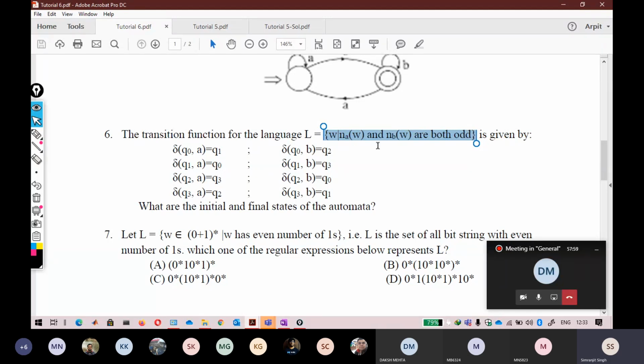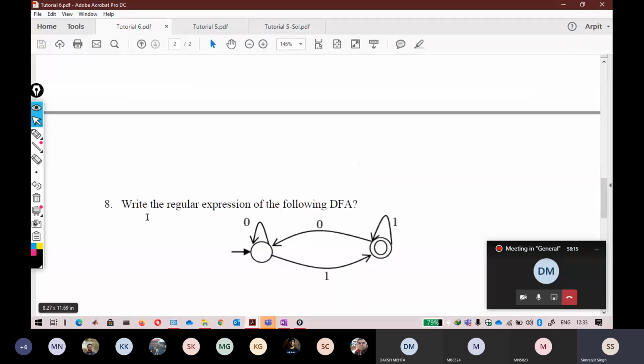In this one, the language is given and the transitions are given. Now you have to choose the final and initial state. You only have to tell the final and initial state, which you can only tell by drawing the automata. Now this question is again based on Arden's theorem.